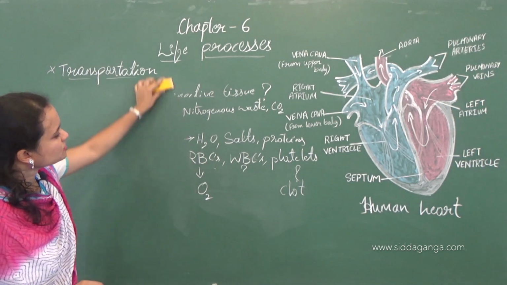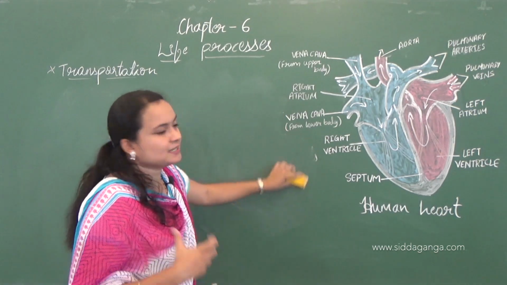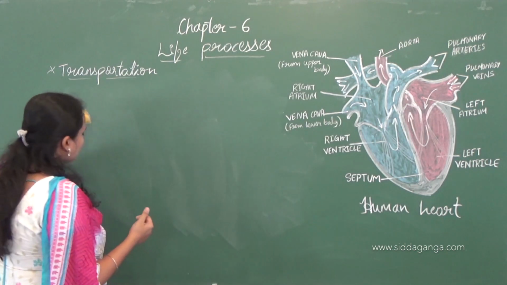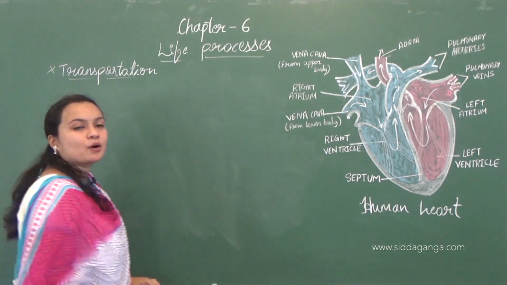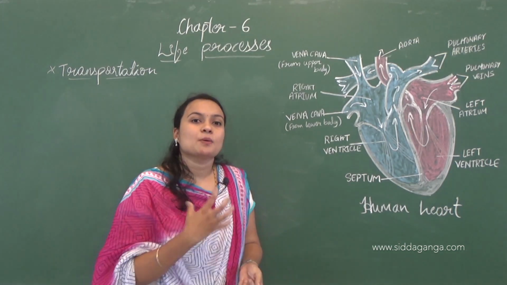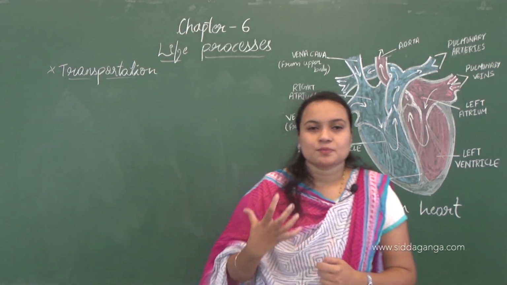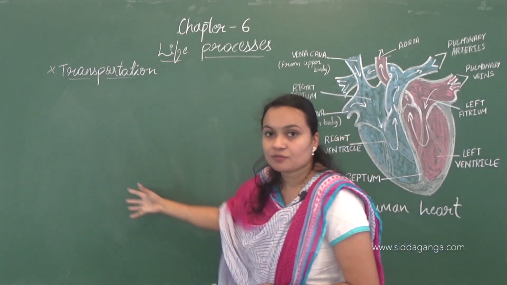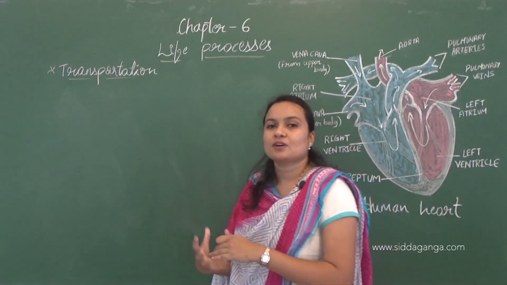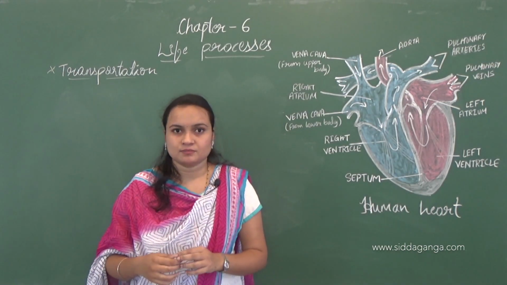Now this was about the blood, like what the blood carries and how it transports. Now let us discuss the heart. The heart is a pumping organ which is present in our body, and whatever functions of the blood I said now, these all take place by pumping of the blood.